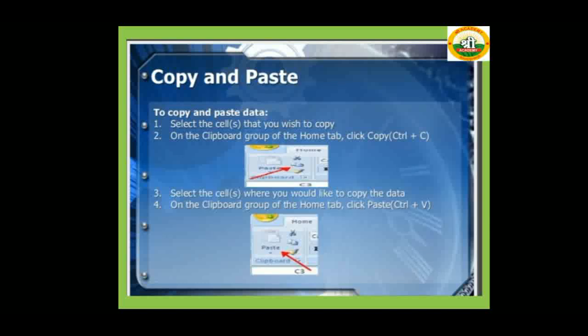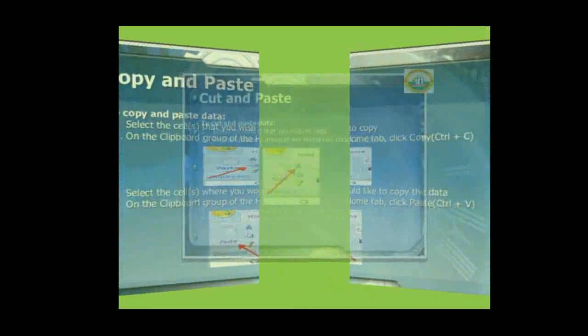On the clipboard group of the Home tab, click paste. The shortcut key is Ctrl+V. It means you want to copy some data and paste it in another place of the Excel sheet. So first click the cell and use the shortcut key Ctrl+C for copy and Ctrl+V for paste.